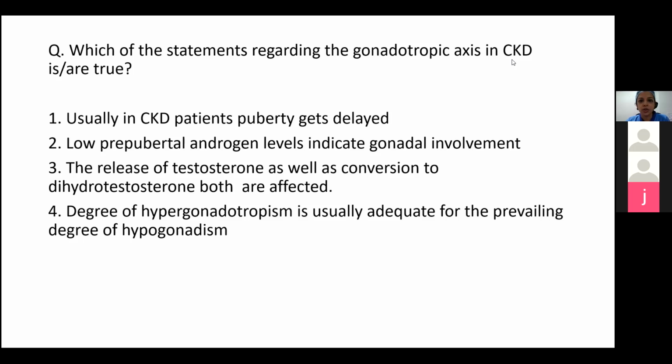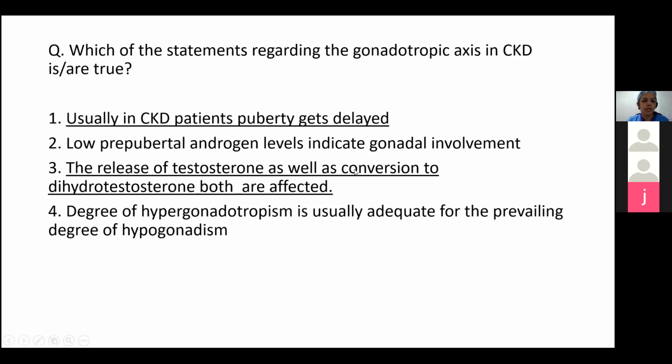The release of testosterone as well as conversion to dihydrotestosterone, both are affected. It is true. So the Leydig cells do not release testosterone efficiently, and the conversion by 5-alpha reductase to dihydrotestosterone is affected. And lastly, the degree of hypergonadotropism, as Madhura said, is usually inadequate for the degree of hypogonadism because even at the hypophyseal level, the secretion of the gonadotropins is affected. So the answer is 1 and 3. So 1 and 3 are true statements.